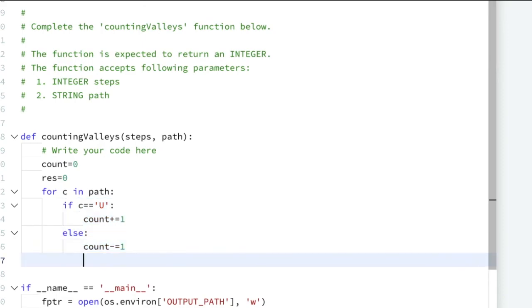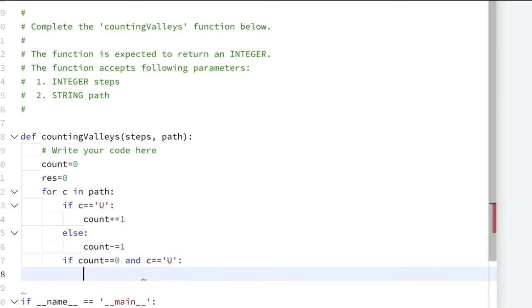Now we will check for this count. We are going to check if our count is equal to 0, and at the same time we are going to check whether this 0 occurred due to C being uphill. If the count became 0 due to uphill, it means he has traveled a valley.